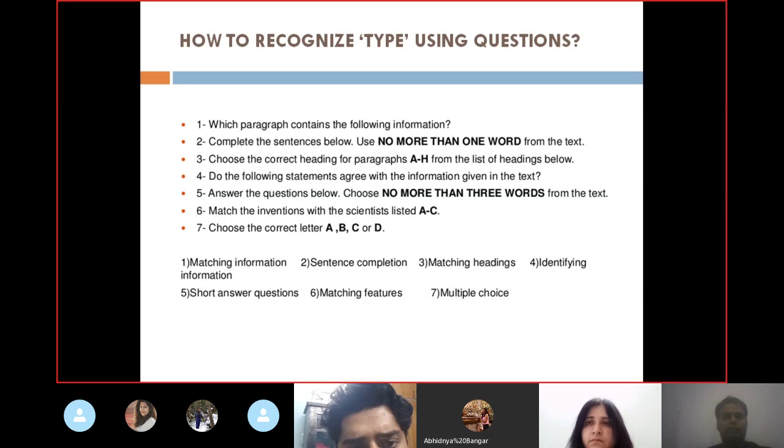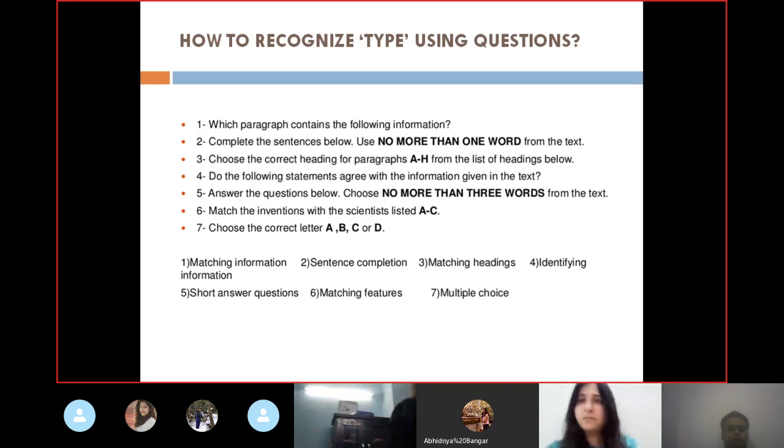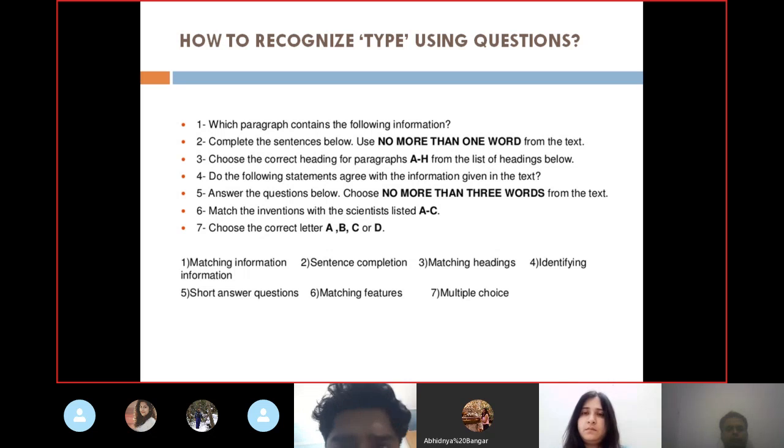These are the questions which will be asked after the passage, so after reading the passage you'll be facing them, and they will help you ascertain which type of reading it is. Like question number 1: which paragraph contains the following information? This is generally asked in matching information, as you can see down there, it is written 1, matching information.